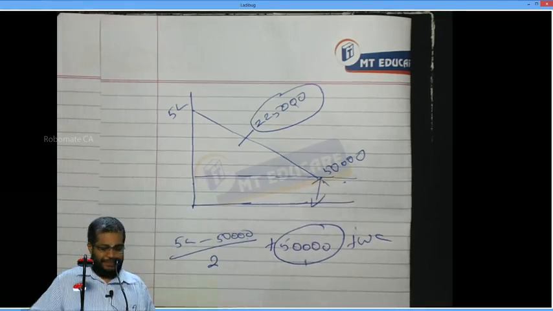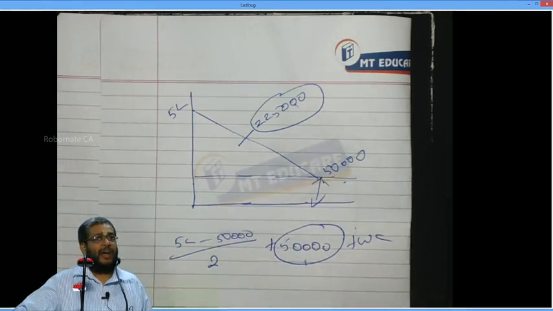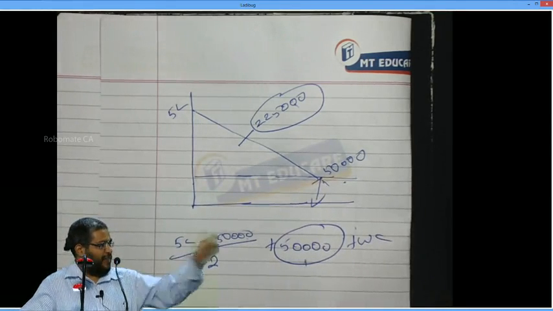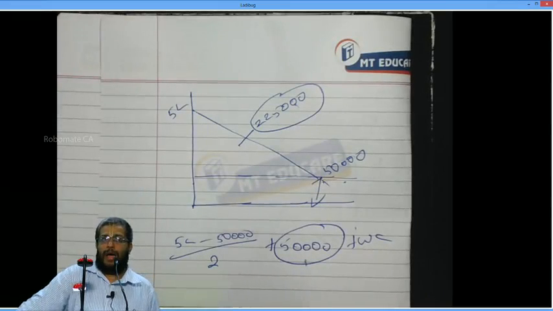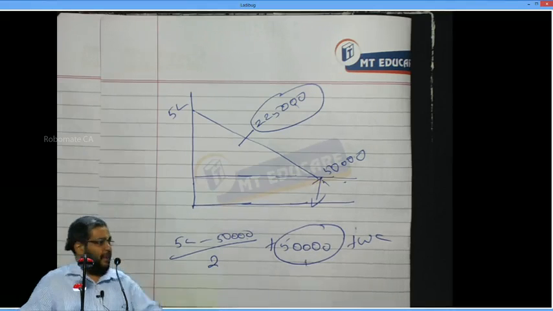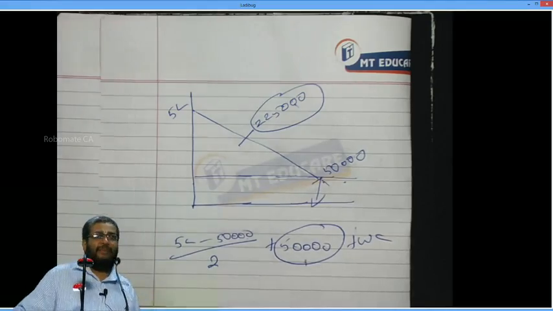Everybody understood or not? The logic is not required. We should know only the formula for the exam. The formula for ARR: the first formula is average PAT divided by original investment. Second formula, average PAT divided by average investment. For the average investment, it is original minus salvage value by 2, plus salvage value, plus working capital. That's all. ARR over. Everybody following or not?